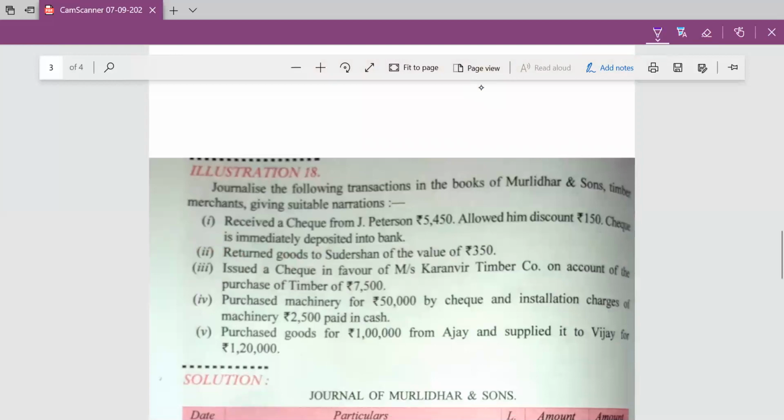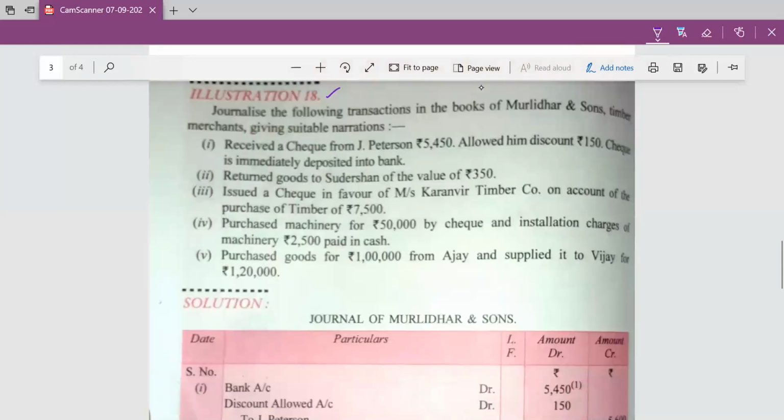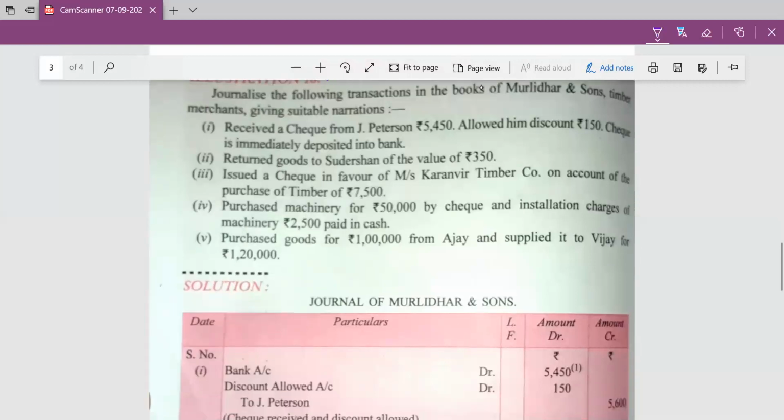Okay, next question. Journalize the following transactions in the books of Murlidhar and Sons, timber merchant, giving suitable narrations. Received a check from J. Peterson 5450. Allowed him a discount of rupees 150. Check is immediately deposited into bank account. Bank account will be debited with 5450.